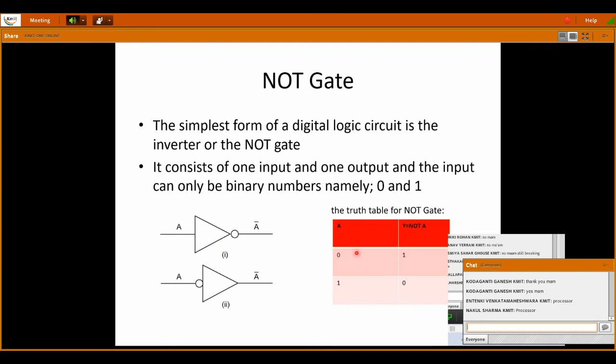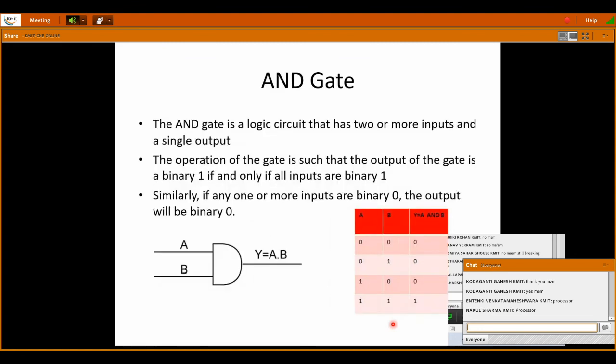Both are correct. If you see the truth table, this table that you are seeing on the screen is called a truth table, where all the inputs and outputs are listed along with an expression. Y is generally taken as the output expression. Y is equal to NOT of A, and here the input is taken as A. If input is 0, output Y is 1, and if input is 1, output Y is 0. So this is about the NOT gate.